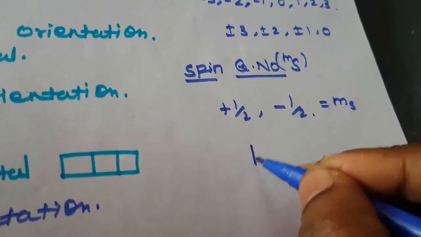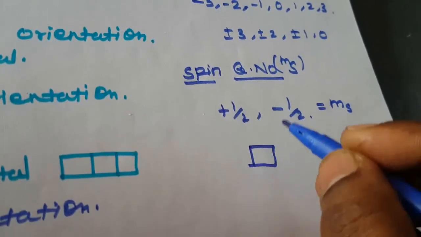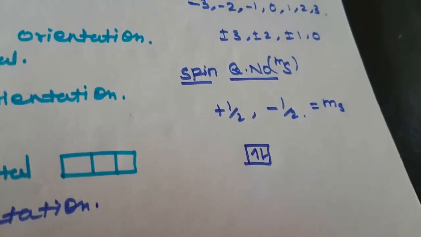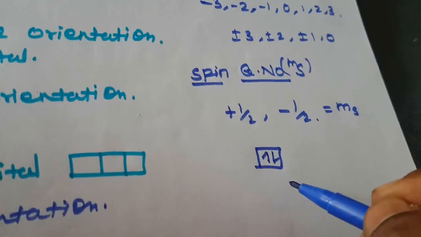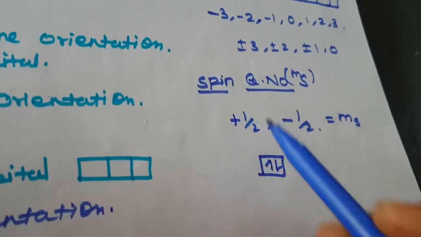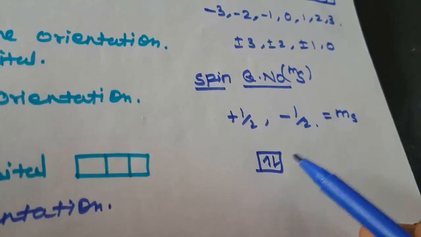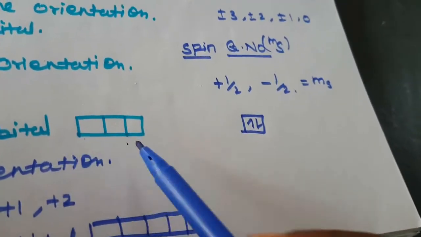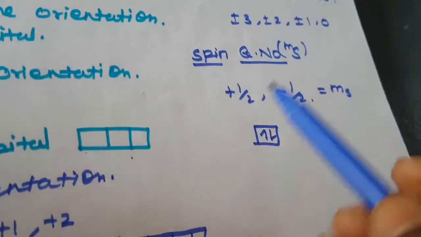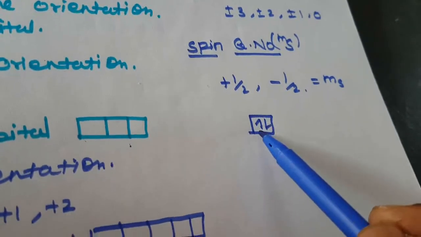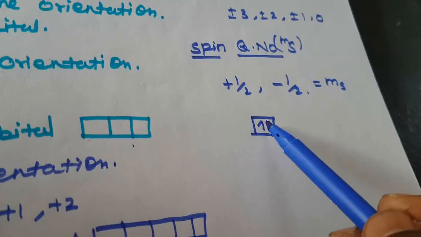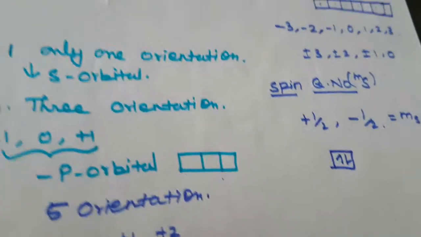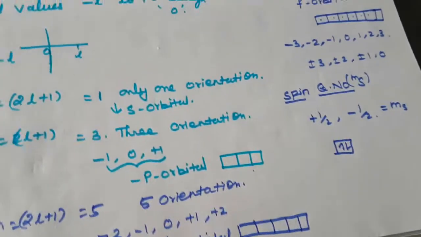What is the meaning of that? One box contains 2 electrons, one with plus half and another with minus half. That is the spin quantum number. This is one orbital, here 3 suborbitals, here 5 orbitals. Each orbital contains a maximum of 2 electrons, so it is possible that one is positive and another one is negative. This is called the spin quantum number. Okay, so these are the quantum numbers.